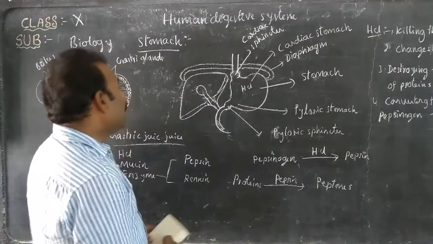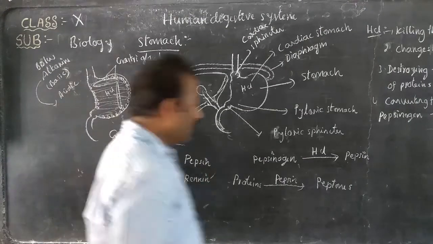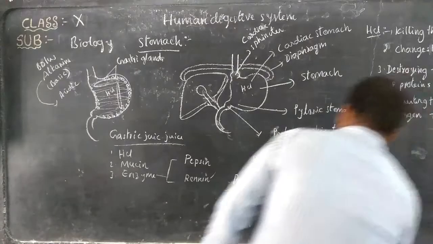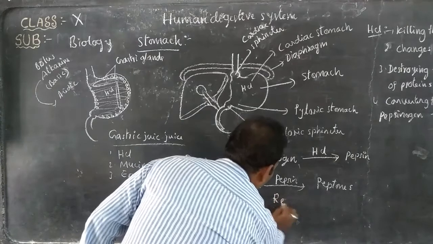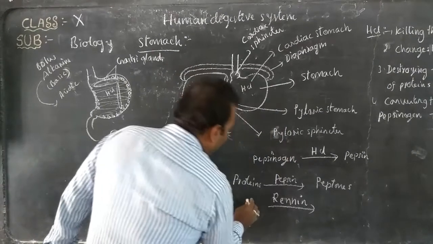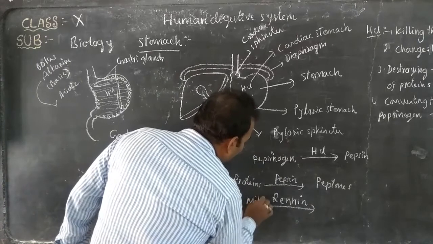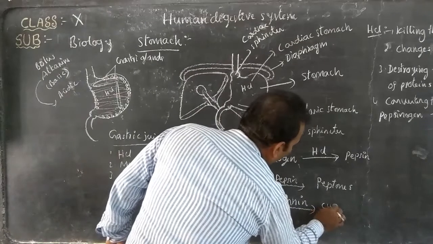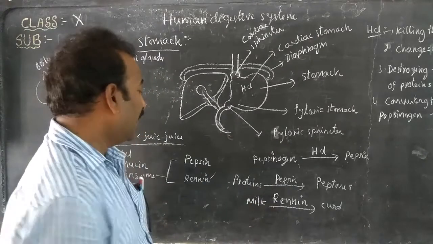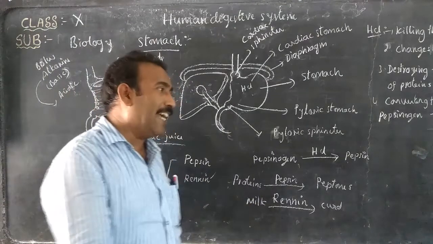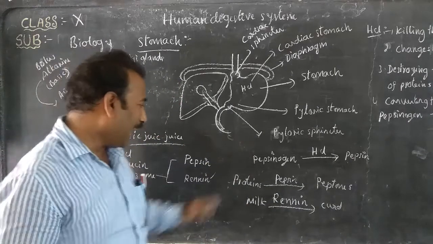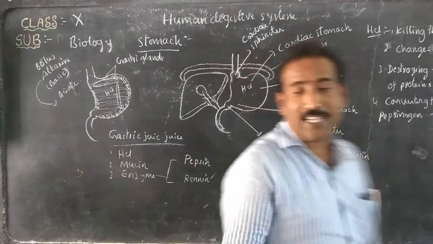One more enzyme is there, that is renin. What does renin do? Renin converts the milk to curd. It is produced only in the infant, meaning a child below 2 years of age. That is called an infant. In infants only,